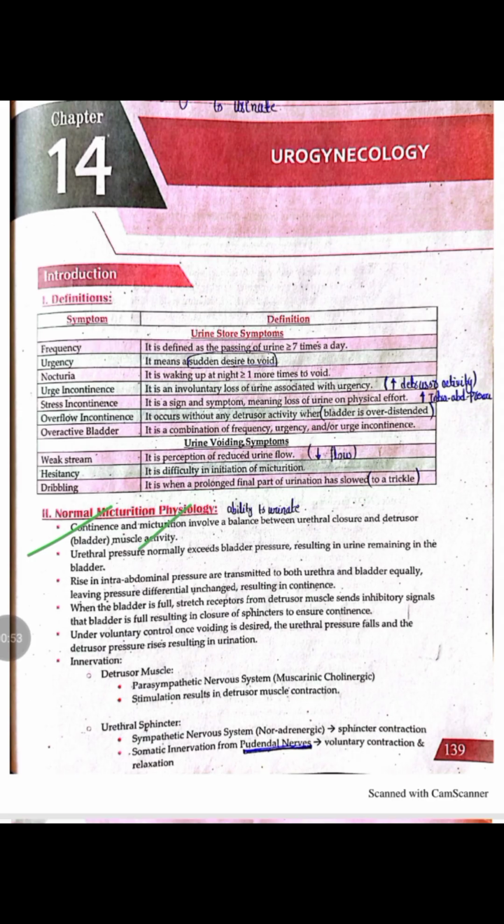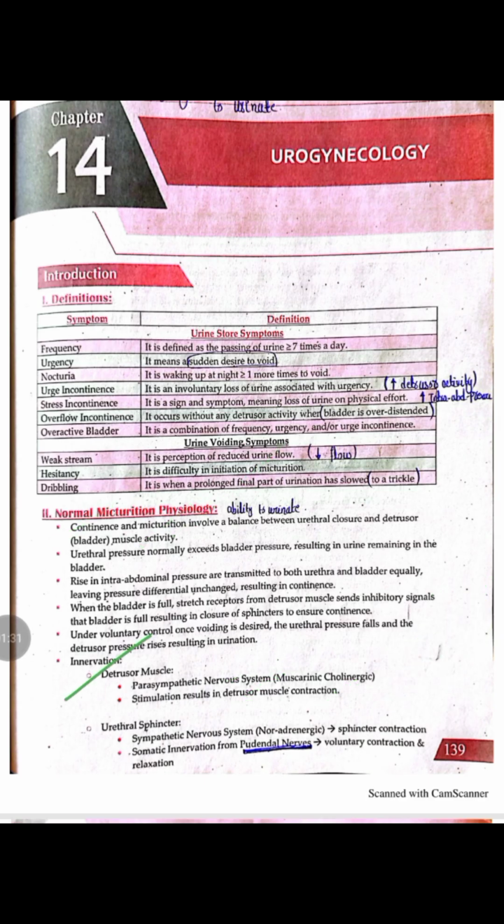When the bladder is full and the person wants to urinate, then there is activation of the parasympathetic nervous system, and the parasympathetic nervous system causes contraction of the detrusor muscle, and similarly it acts on the internal sphincter and causes relaxation of the internal sphincter, and there is also inhibition of the pudendal nerve. Now, when the pudendal nerve is inhibited, the external sphincter also relaxes. So when the sphincters relax and the detrusor muscle contracts, they lead to the process of urination.